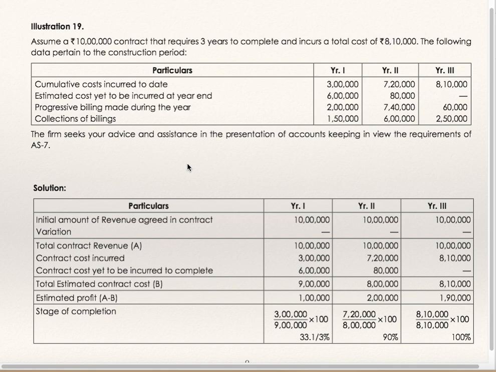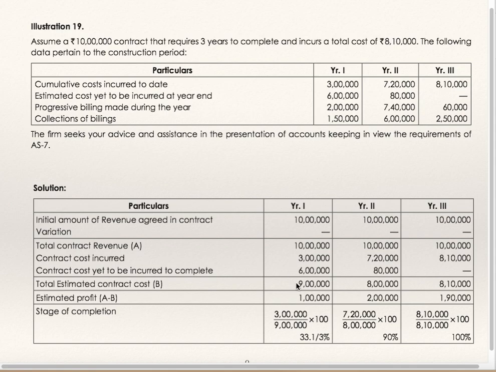It is now necessary to find the stage of completion for all the 3 years. First year: the initial amount of revenue agreed in the contract is 10 lakhs. Total contract revenue 10 lakhs. Contract cost incurred is 3 lakhs. Contract cost yet to be incurred to complete the contract is 6 lakhs.